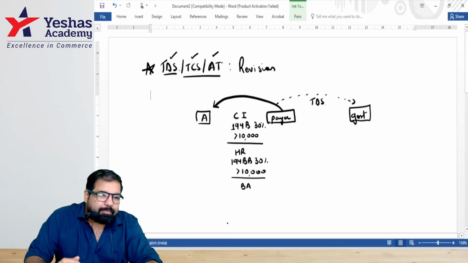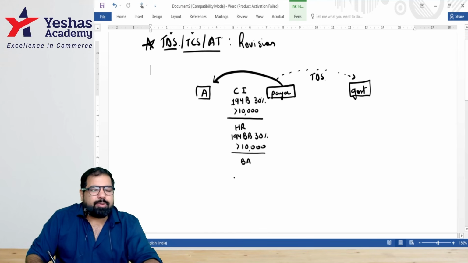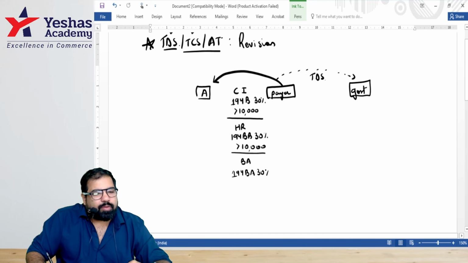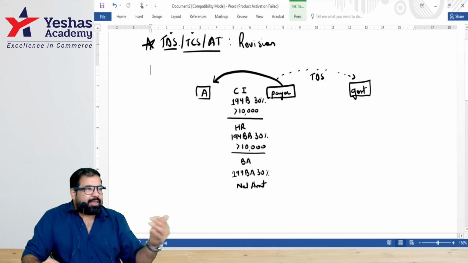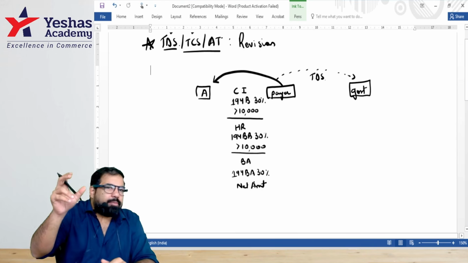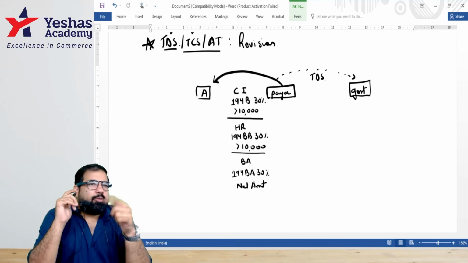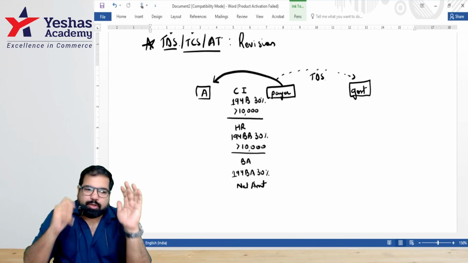Let's move ahead. If you are using a betting app, that means all these online bettings, Dream 11, which right now have gotten banned, but in your exam, it can still be asked, guys. Yes, because for a few months, it was always on. Then here also, the section is section 194BA. The rate is still 30%, but it's on the net amount. Guys, what is the net amount? If I've invested 10,000 and I won 1 lakh rupees, what is the net amount? 90,000. On that 90,000, there will be 30%. Yes. And it's at the time of withdrawal or at the end of the year, whichever is earlier.